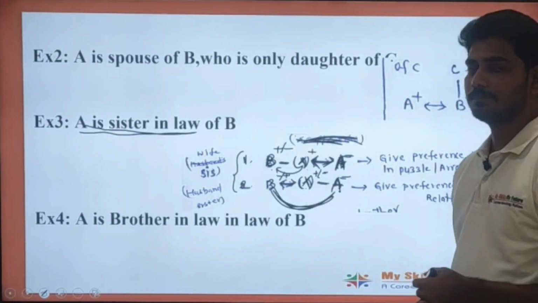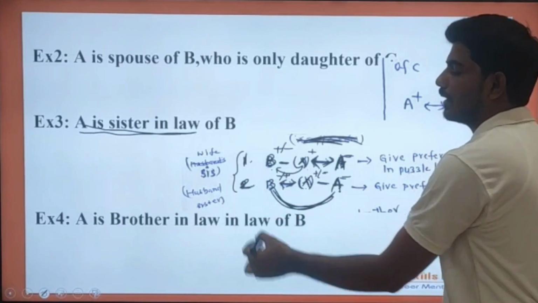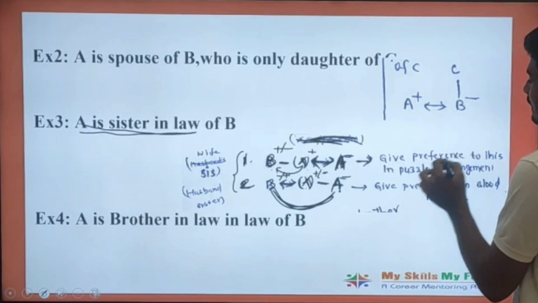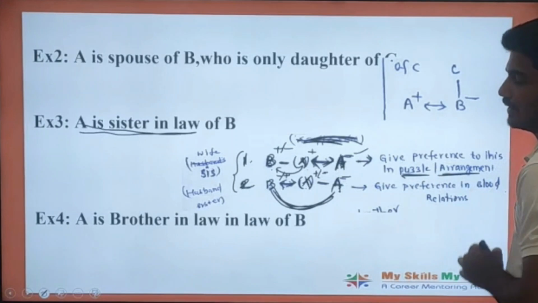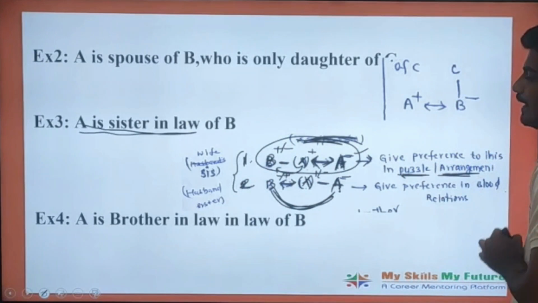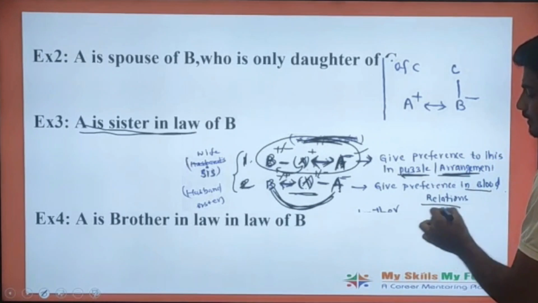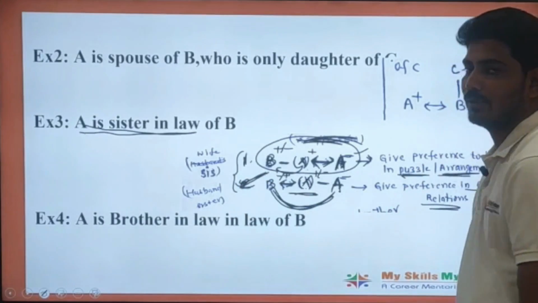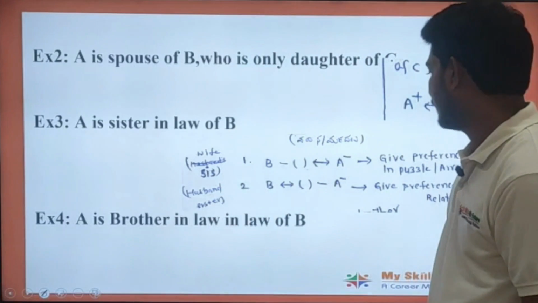Sir, how do we decide when to take case 1 and when to take case 2? In the case of puzzles and seating arrangements, we need to give preference to the first case. In the case of blood relations, we need to give preference to this one. As we are discussing the blood relation concept, we need to give preference to this one. So all of you make a note of it.